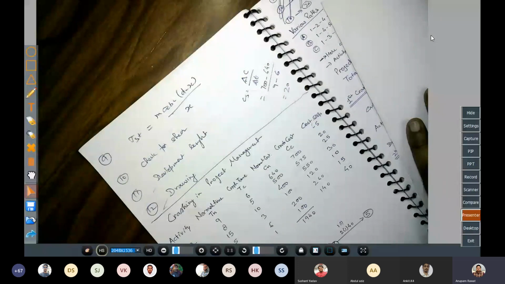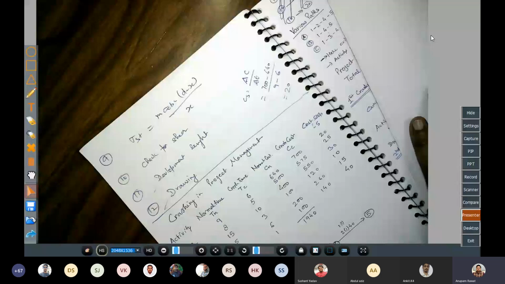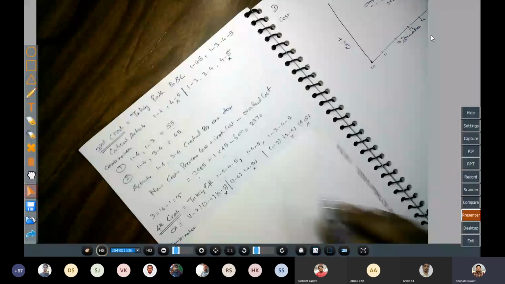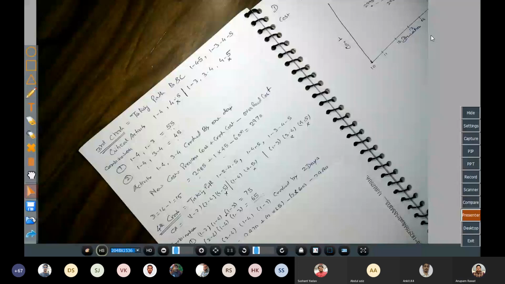क्रैश कराएंगे, और चूंकि because there is a combination, so we will crash all the activities in the combination by that much number of days. तो यहाँ पे 2 दिन का स्कोप था हमारे पास में, हम 2 दिन एक्टिविटी क्रैश करा देते हैं यहाँ पे। So activity 2-4, 1-4 and 1-3 crashed by 2 days. Okay, so 2 days क्रैश कराया हम लोगों ने। अगेन previous cost 2970 already obtained, crash by 2 days, so